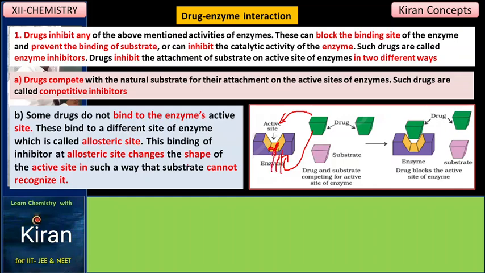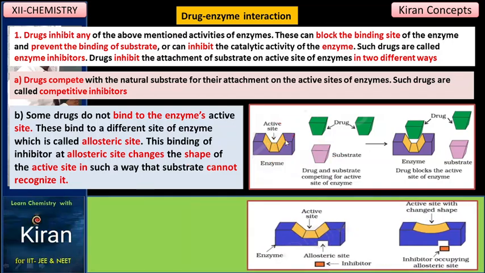While forcing it, the shape will be changed. So the different site of the enzyme is called an allosteric site. The back side is the allosteric site. This binding of the inhibitor at the allosteric site changes the shape of the active site in such a way that the substrate cannot be recognized. Let us see the diagrammatical representation for this. Enzyme. Coming here, enzyme.